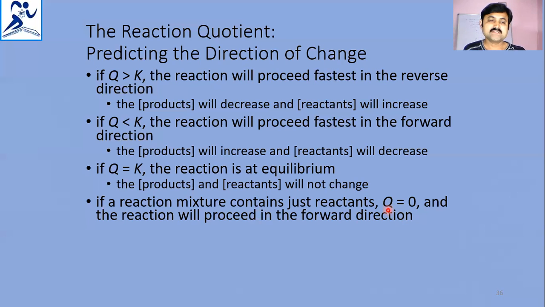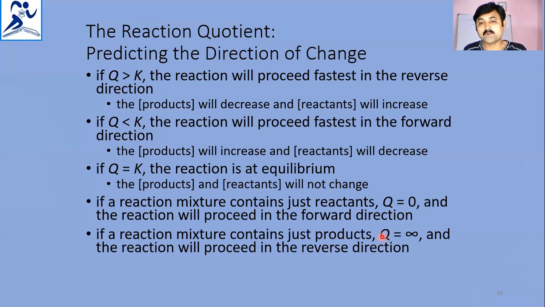If a reaction mixture contains only products, then, since usually in the coefficient expression the products are in the numerator and reactants in the denominator, the reactant value is 0 and the reaction coefficient will become infinite. So the reaction proceeds in the reverse direction to increase the concentration of reactants.